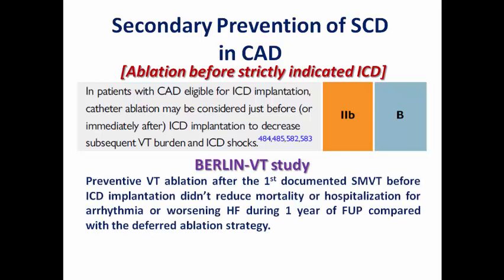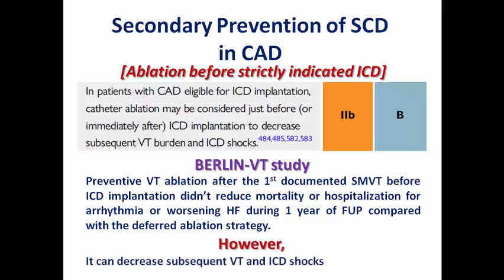In the Berlin VT study, preventive VT ablation after the first documented VT before ICD implantation did not reduce mortality or hospitalization for arrhythmia or worsening heart failure during 1 year of follow-up compared with the deferred ablation strategy. That's why the evidence here is weak. It is class 2B. However, ablation here can decrease subsequent VT and ICD shocks. That's why some physicians may consider this approach, although there is weak evidence, but it may be strengthened in the future by further clinical studies.